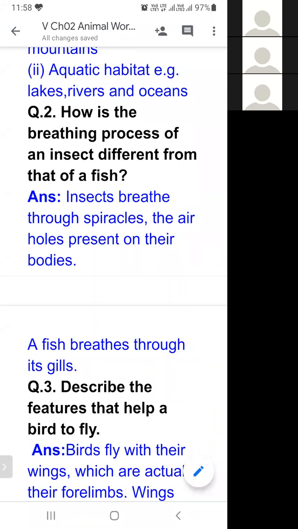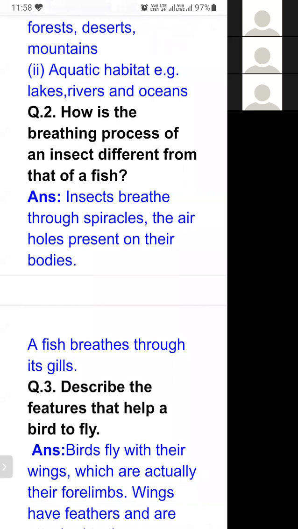So breathing organs are different in insects and in fish. Insects have spiracles, the tiny holes present on their body, while fish have gills. Aquatic animals have gills. Gills are the breathing organs through which they can take in oxygen and give out carbon dioxide. That is the process of breathing.